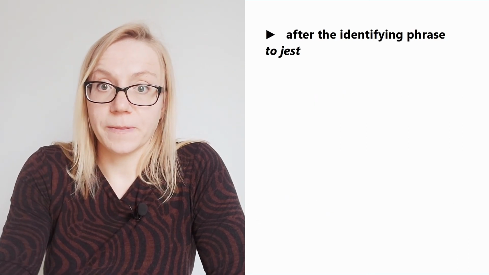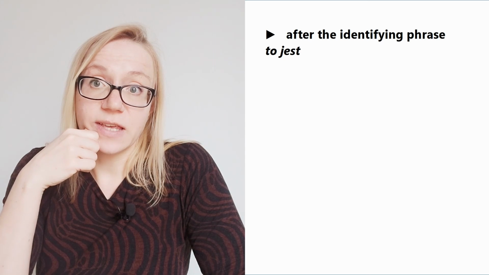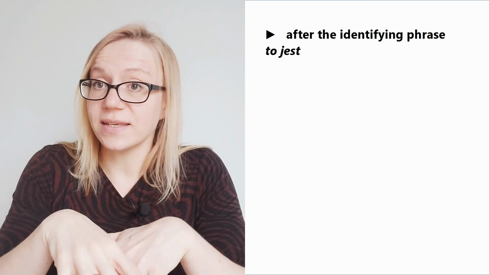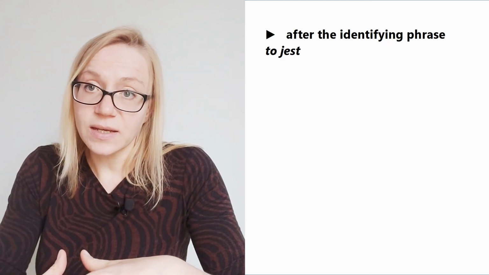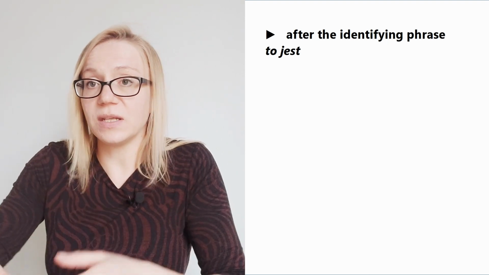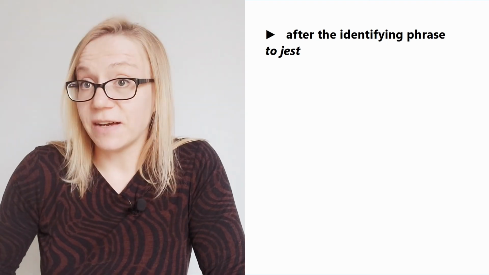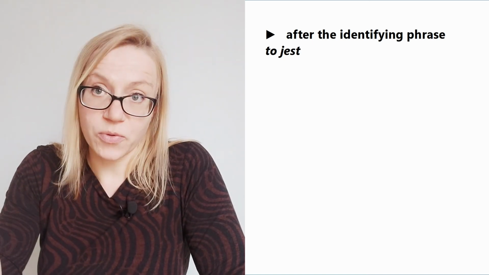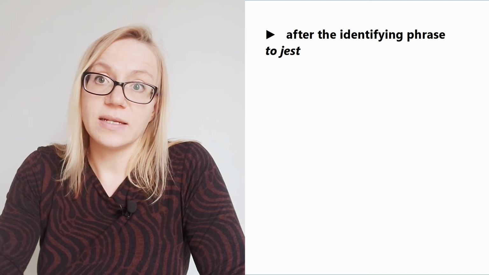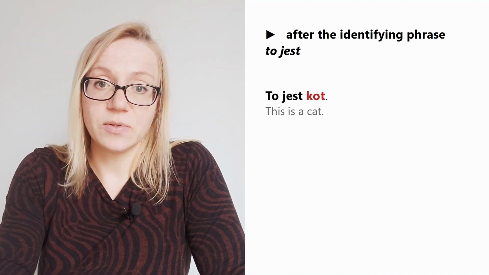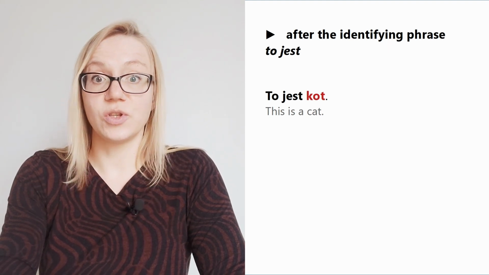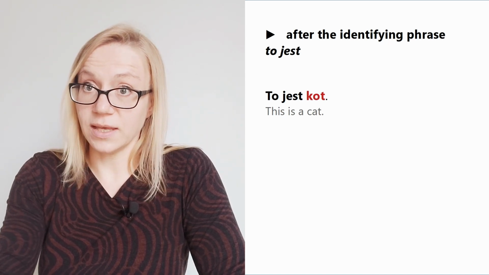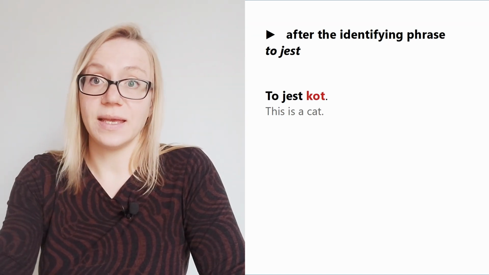All right. When else do we use the nominative case? We use it when we have the phrase to jest in a sentence. To jest means this is. So we identify an object or a person somewhere. But here it includes both the positive and negative sentences. As some examples, to jest kot. This is a cat. We have the phrase to jest, so the next word will be in the nominative case.